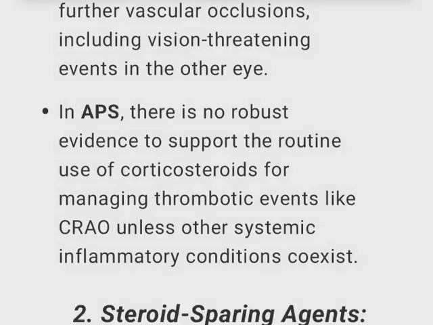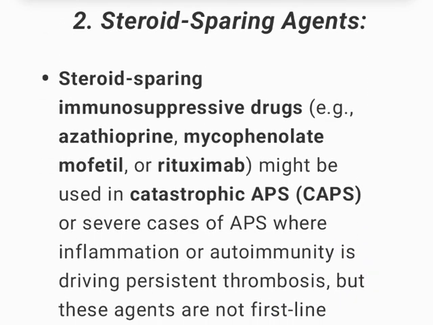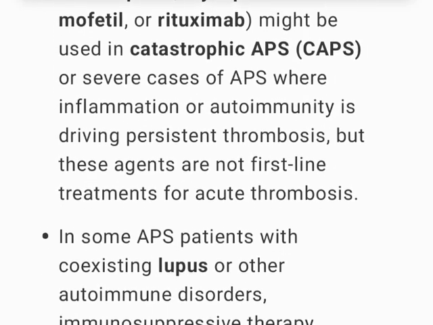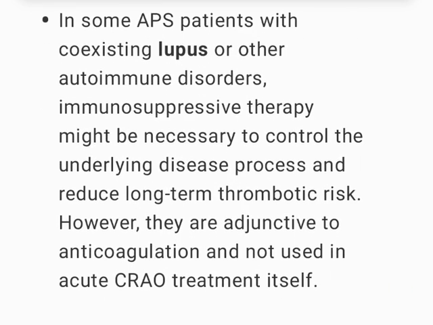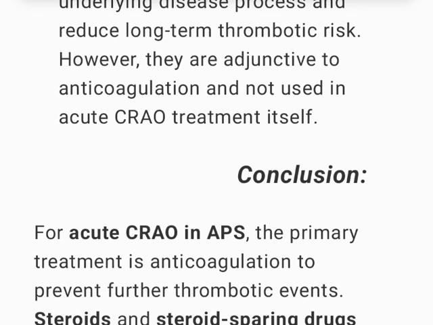2. Steroid-sparing agents. Steroid-sparing immunosuppressive drugs, e.g., azathioprine, mycophenolate mofetil, or rituximab, might be used in catastrophic APS, CAPS, or severe cases of APS where inflammation or autoimmunity is driving persistent thrombosis, but these agents are not first-line treatments for acute thrombosis. In some APS patients with coexisting lupus or other autoimmune disorders, immunosuppressive therapy might be necessary to control the underlying disease process and reduce long-term thrombotic risk. However, they are adjunctive to anticoagulation and not used in acute CRAO treatment itself.